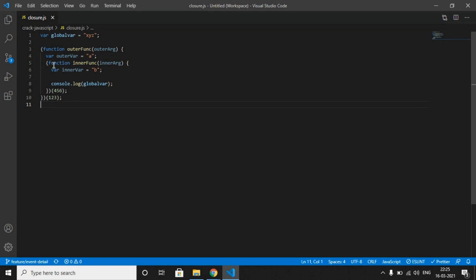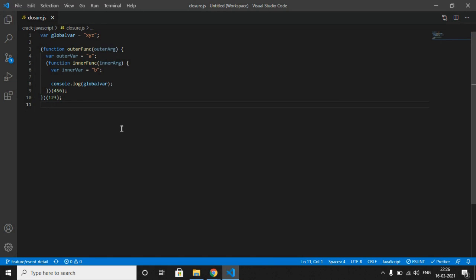Closure is an inner function that has access to the variables in the outer function scope chain. Let me repeat again. Closure is an inner function that has access to the variables in the outer function scope chain. In our case, the closure is the inner function, which is inner func, and it has access to the variables in the outer function scope chain, which is outer func in our case.